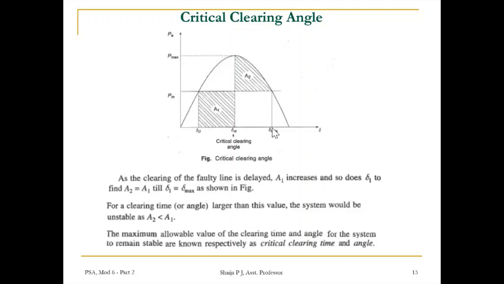If the clearing time or angle is larger than this value, the system would be unstable, as A2 will be less than A1. So we can say that the maximum allowable value of the clearing time and the angle for the system to remain stable are known as the critical clearing time and critical clearing angle.